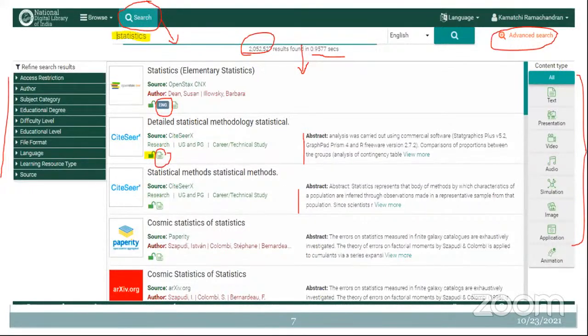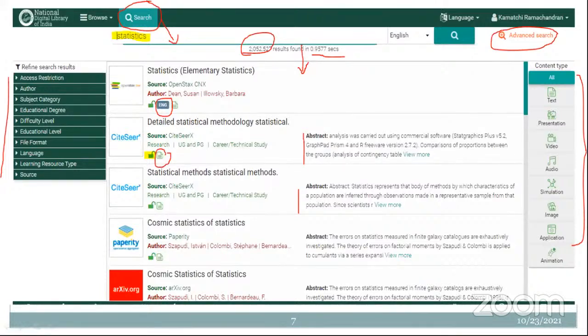It not only has text material, it also has presentations, PowerPoint presentations, that may be useful for quick learners, and besides text, different kinds of videos are available on a particular topic. Whatever you are seeing right now is video material and audio material, and even a simulation kind of thing can also be accessed. Okay, and you can access different kinds of images also.